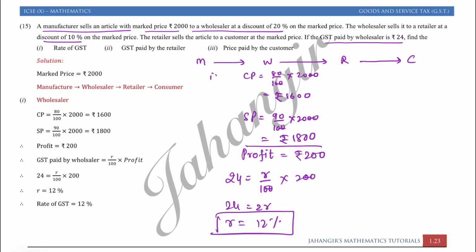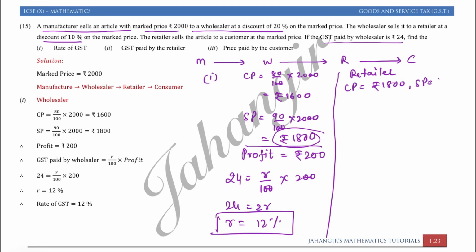First part का आंसर मिल गया. Now second part में what we want is GST paid by the retailer. अभी retailer के बारे में we will do it backside. तो retailer का buying price we have to remember कि it's 1800 and he sold it to the customer at rupees 2000. So let us write down over here: retailer का CP is rupees 1800 and SP is rupees 2000.